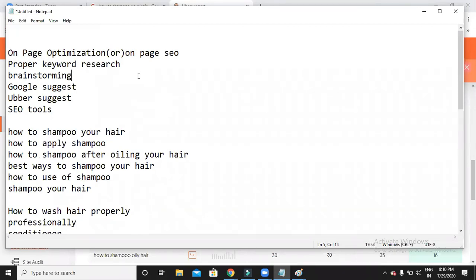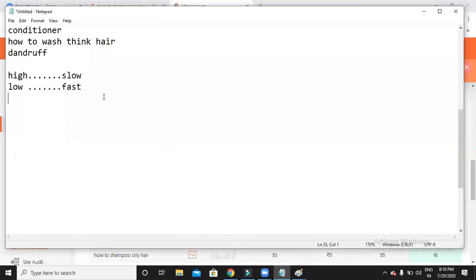Do I need to stuff the keywords in the website? Tell me, will that be a black hat technique or not? Yes, if I stuff the keywords, it is black hat. So now what you have to do is use this keyword in important places. What are those important places? Let me show you. First thing is the meta title. Second thing is the meta description. Then headings.